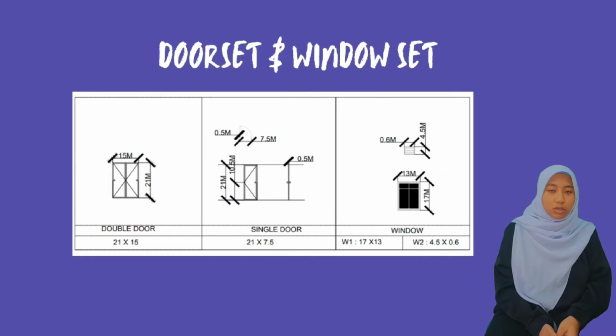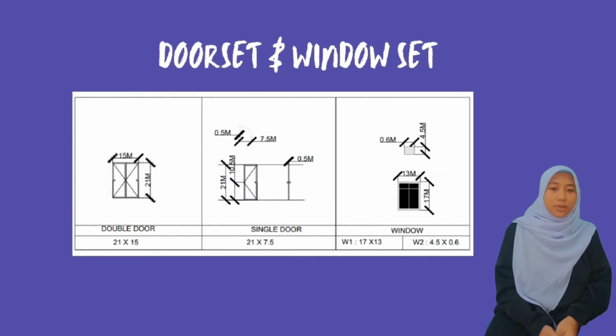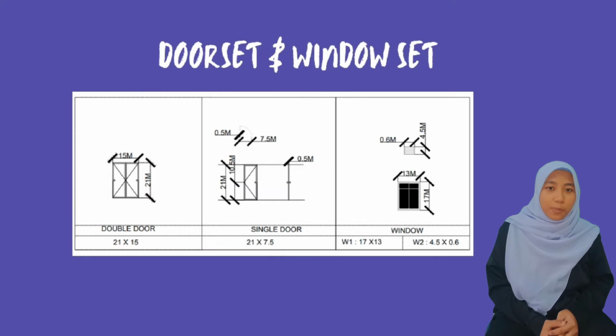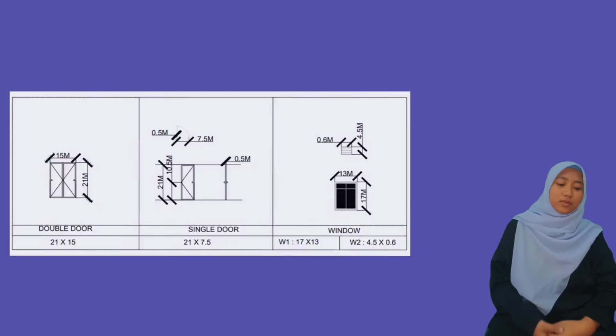For single door, I use 21 modular times 75 modular. For window 1, I use 70 modular times 30 modular. For the window of the toilet, I use 4.5 modular times 0.5 modular.